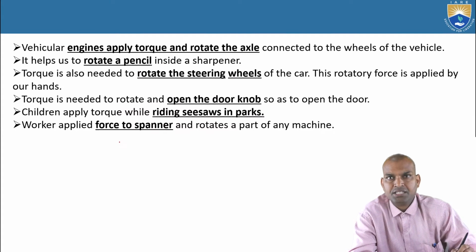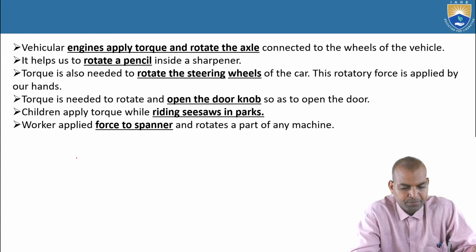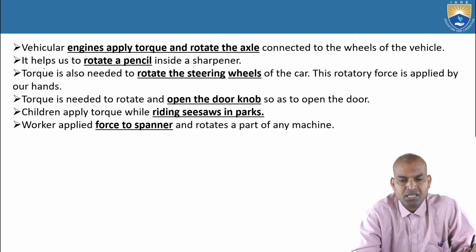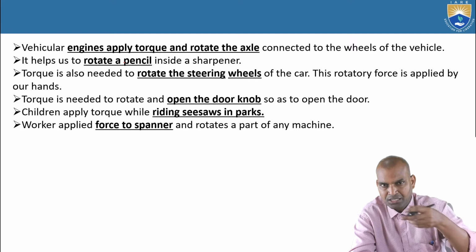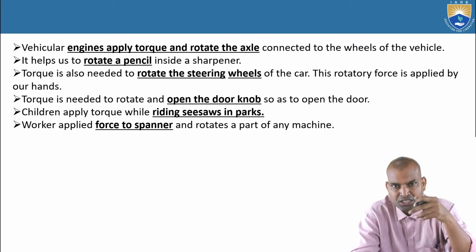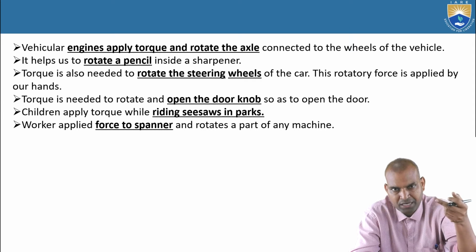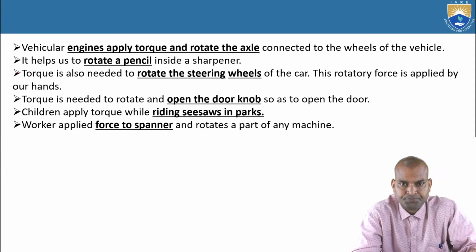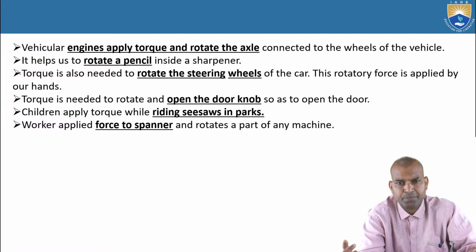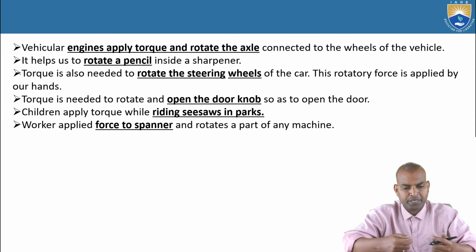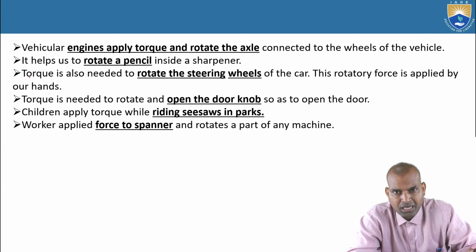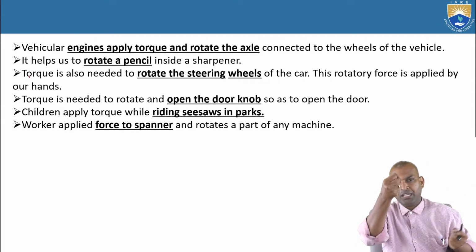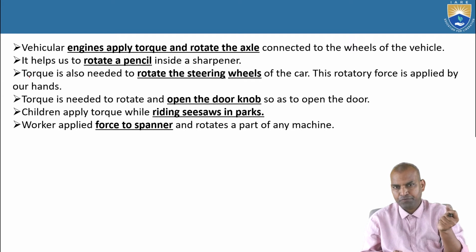Next, there are some more examples. Vehicle engines apply torque and rotate the axle. This torque is developed near the engine shaft. The shaft helps to rotate the axle, and that axle helps the rear wheels to rotate and move. It is connected to the wheels of the vehicle. And one more thing, torque also helps to rotate a pencil inside a sharpener. Torque is also highly required to rotate the steering wheel while driving a four-wheeler.